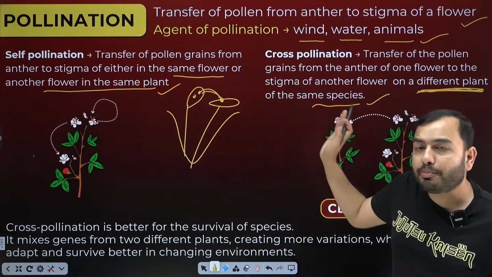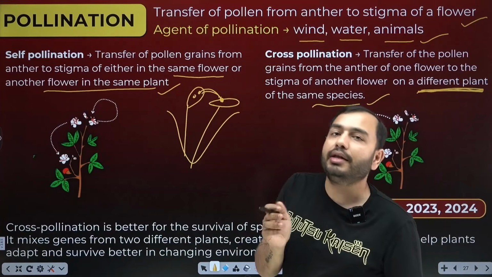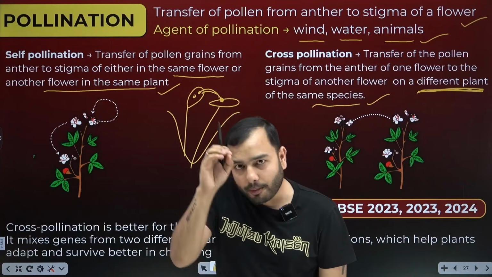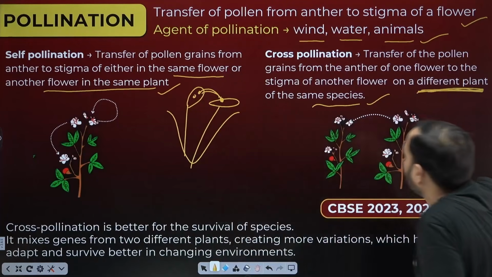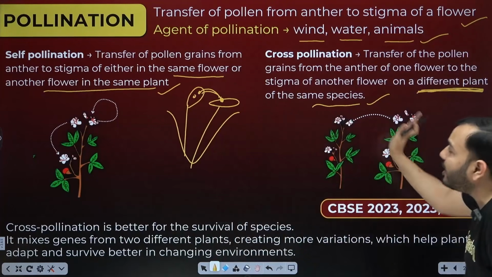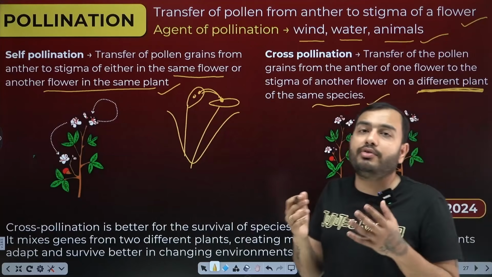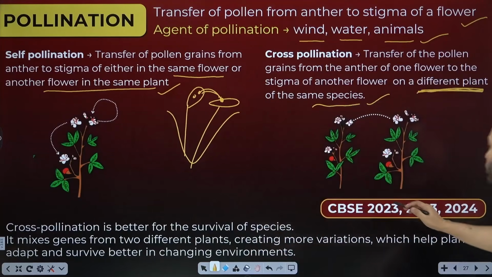Now out of these two, which method of pollination is better for nature? Think yourself. Think, comment and tell the answer. You will understand which one is better for nature. Cross-pollination, in my opinion, is better for nature because it is going from one plant to another plant, so more variation will be obtained. CBSE has asked this question many times.